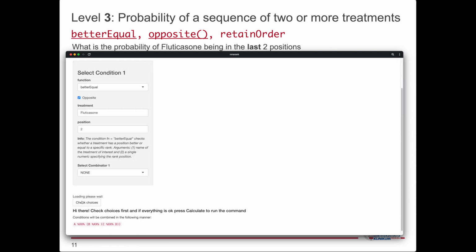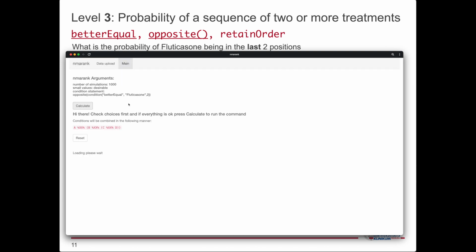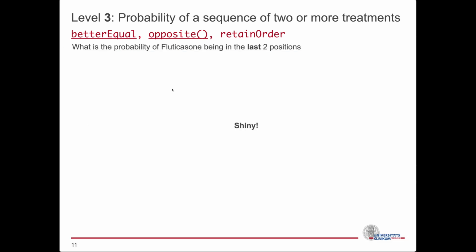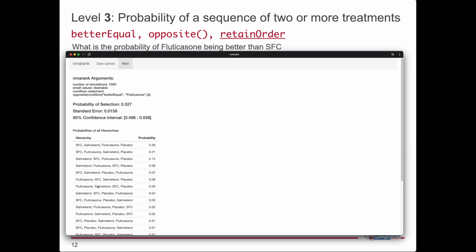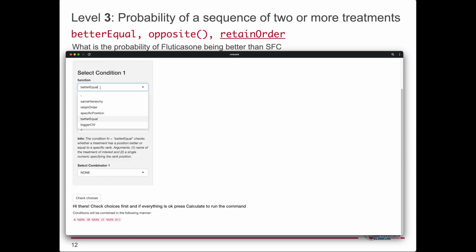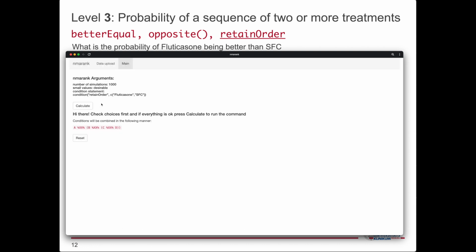Okay, now how about asking what is the probability fluticasone is better than SFC? I reset, select retain order, add SFC, check and calculate, and I get 22%. Retain order works for any number of treatments and checks their relative order, ignoring absolute ranking positions.